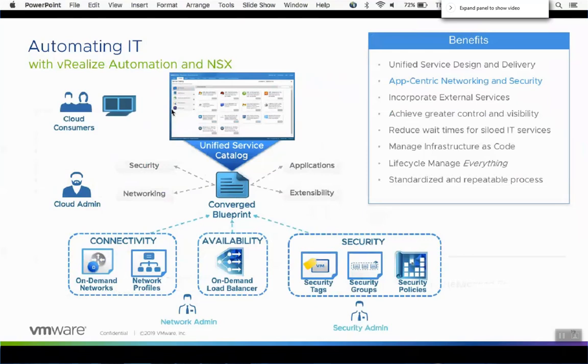Remember, with vRealize Automation, you are providing a self-service portal. And that self-service portal could be to a developer group. It also could be just to the internal operations team. So who provisions VMs is a big question that you need to ask as well. And here we talk about connectivity, availability, and security. And we'll talk more about those in the demo.